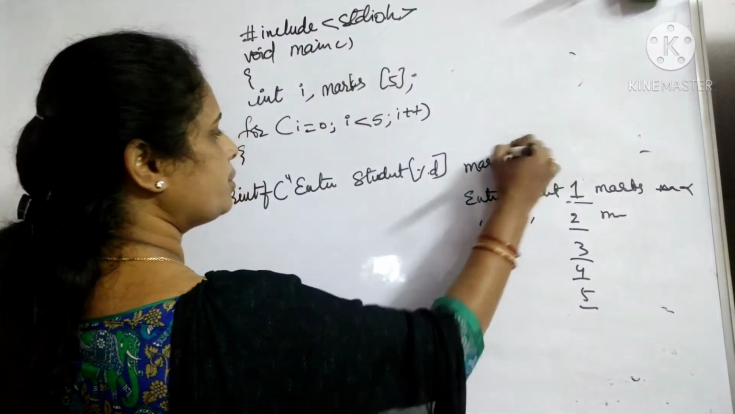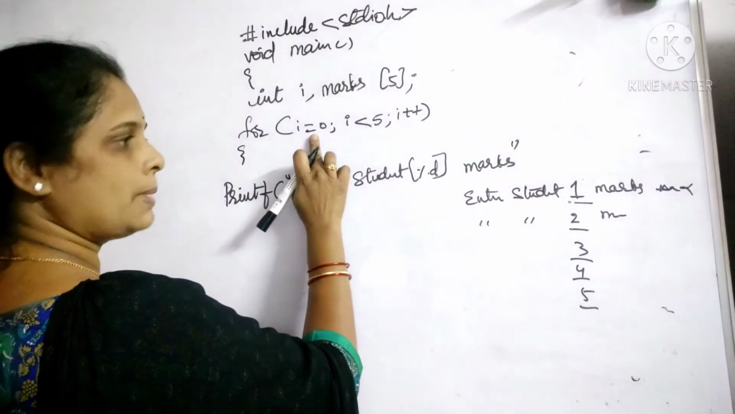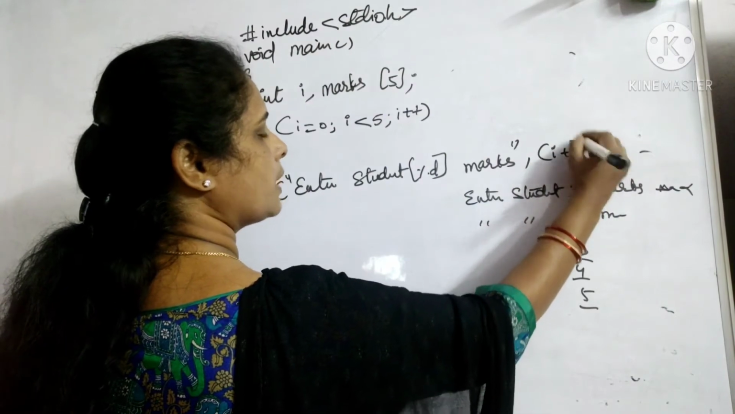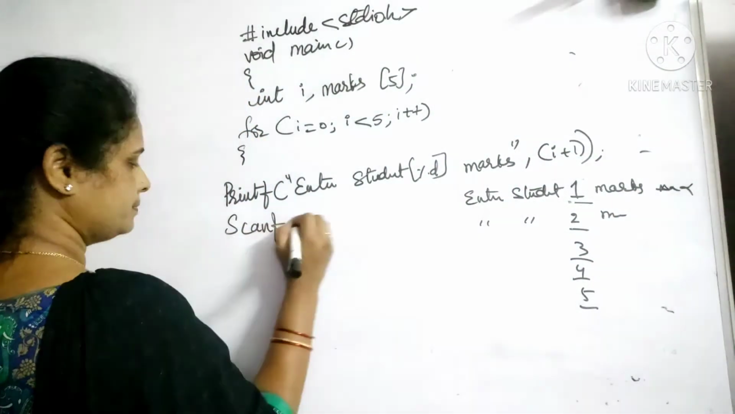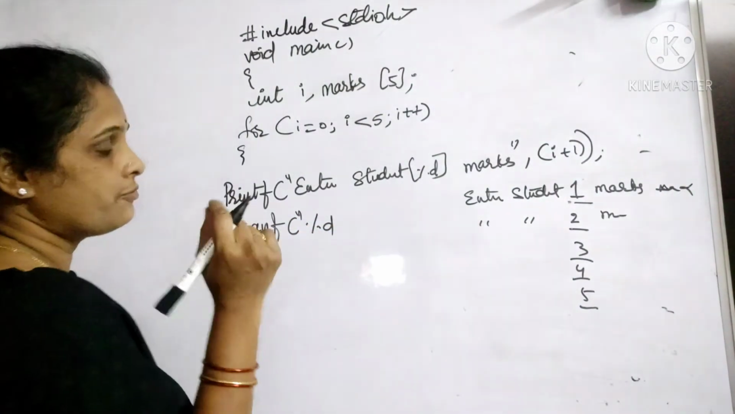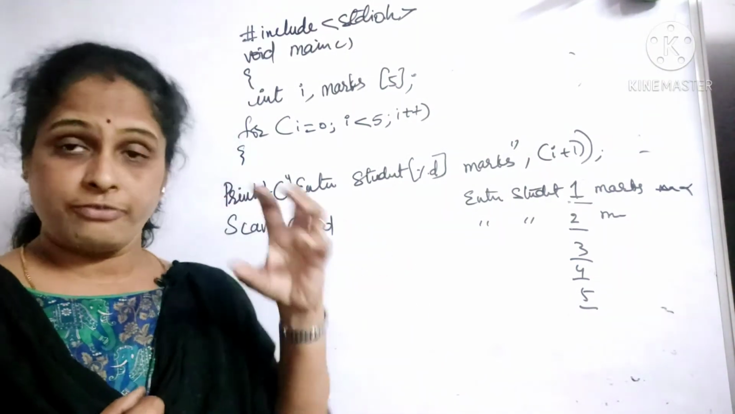And what you will do here, what do I need? I need to get 1. How do I get 1? 0 plus 1, that is I plus 1. I plus 1. Right? Then scanf %d, where do I need to put the marks? Whatever marks I am entering, where should I put it?